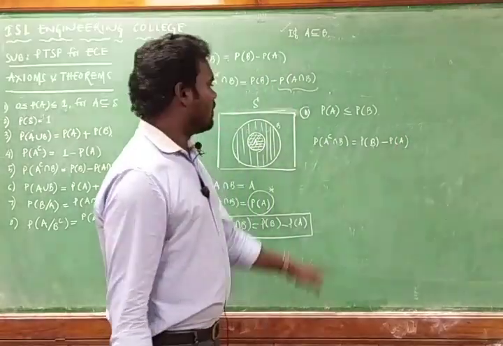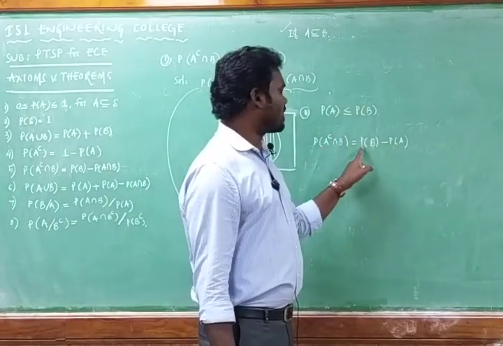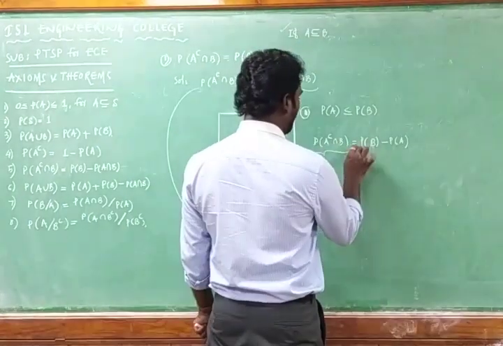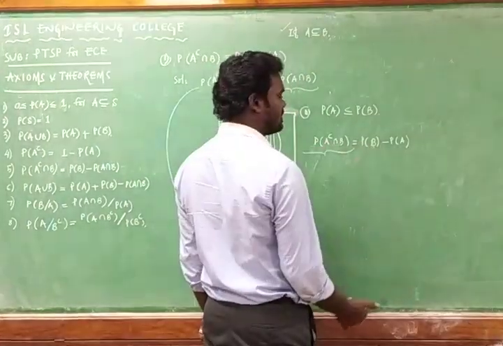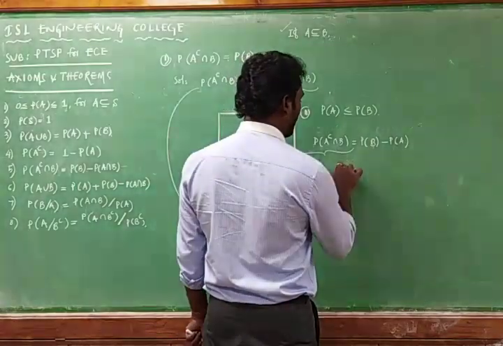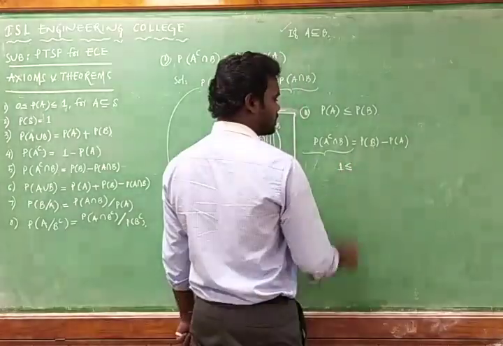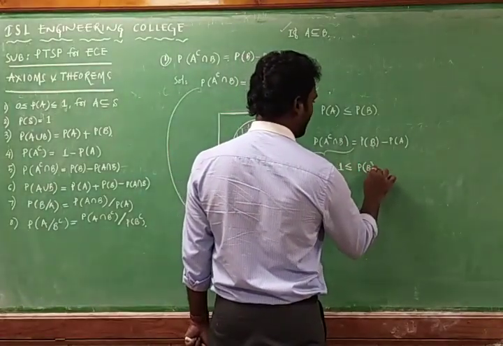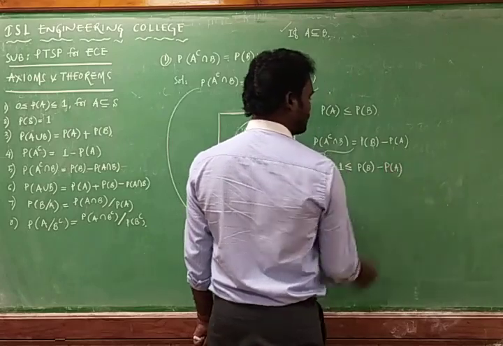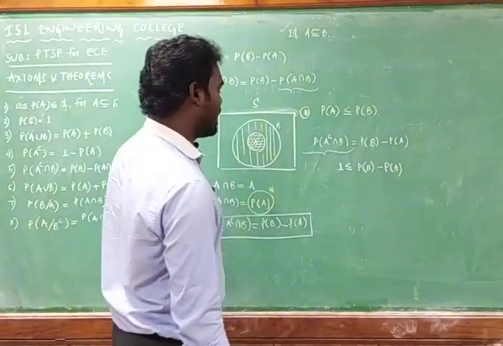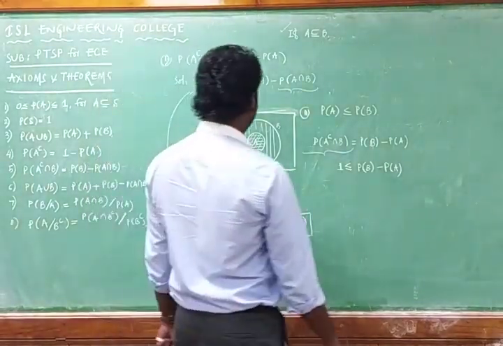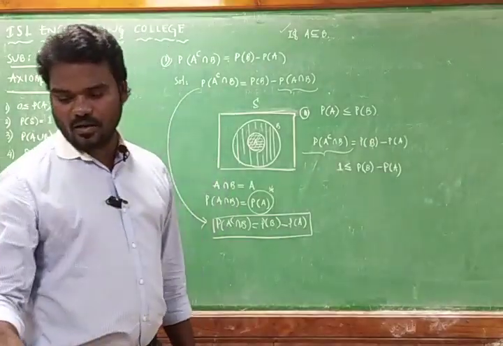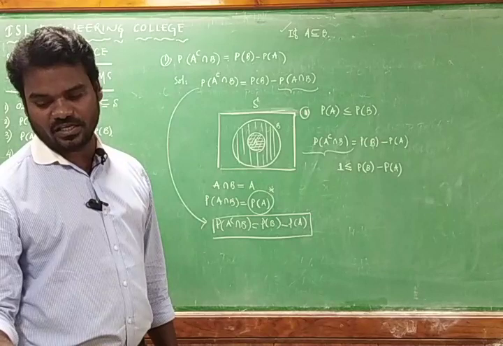Whatever we have proved, probability of A intersection B is equal to probability of B minus probability of A. And we know that the probability of anything must be less than or equal to 1 only. So it can be replaced by less than or equal to 1, which gives 1 is greater than or equal to probability of B minus probability of A. So I can write probability of A is less than or equal to probability of B.